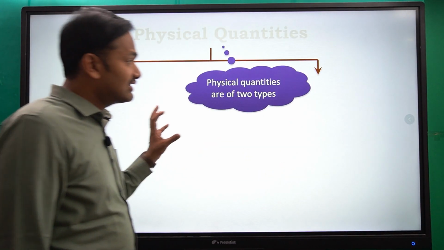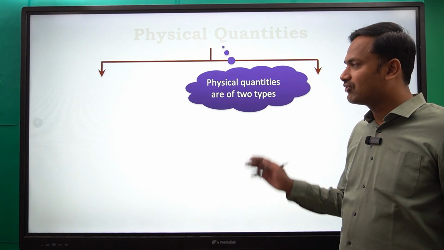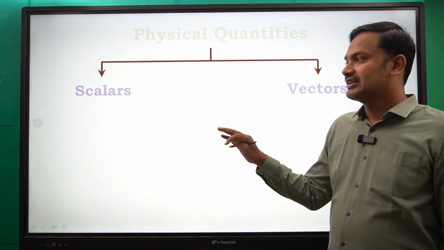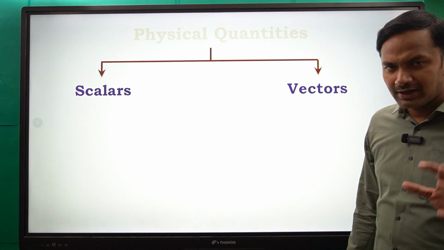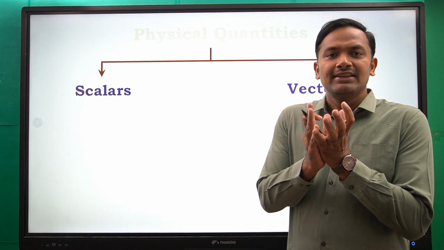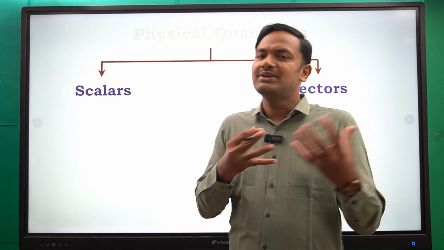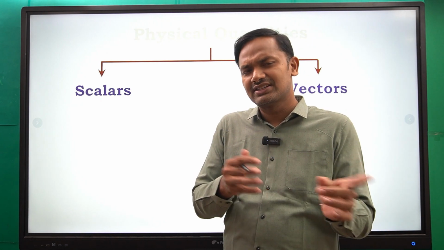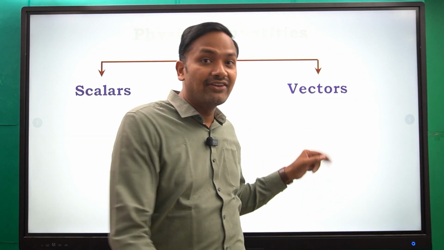Now, physical quantities are basically of two types. One is scalars, and the other is vectors. What is a scalar quantity? We know that a physical quantity can be anything which we can measure. In that there will be a classification: scalars and vectors.